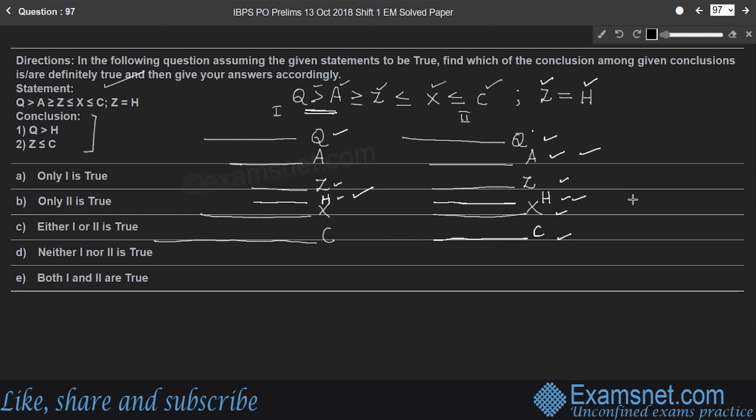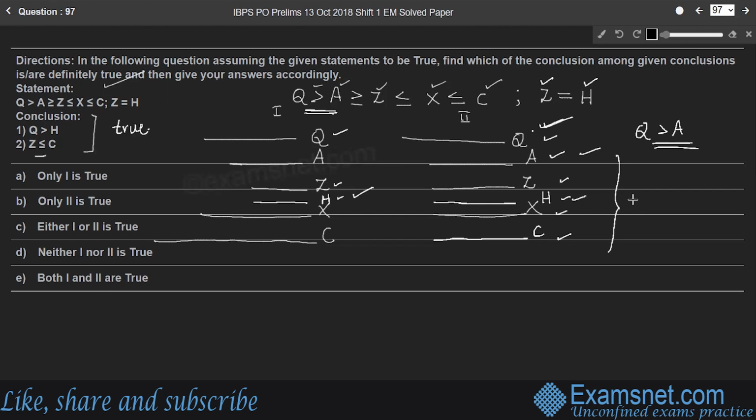Since A, Z, H, X, and C, all 5 lines are equal, but the first line, not the last line, first line Q is strictly greater than A. Therefore, we can conclude Q is strictly greater than H in both the cases. So which is true.